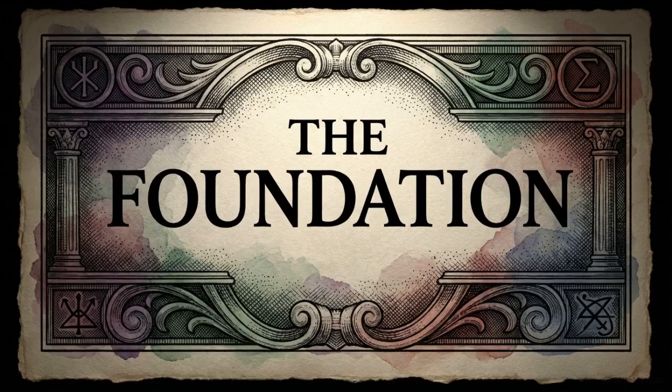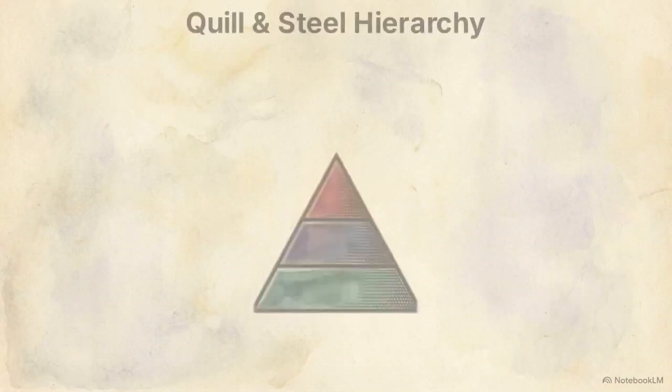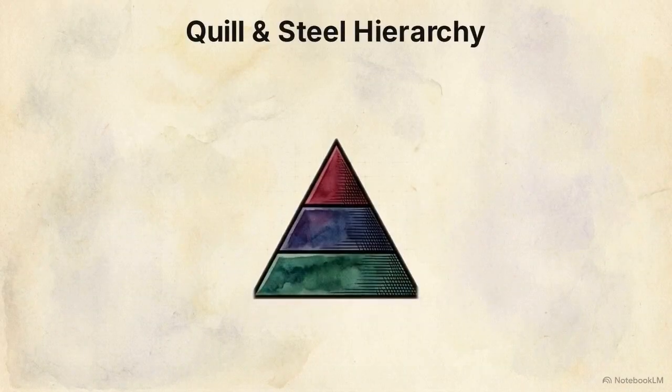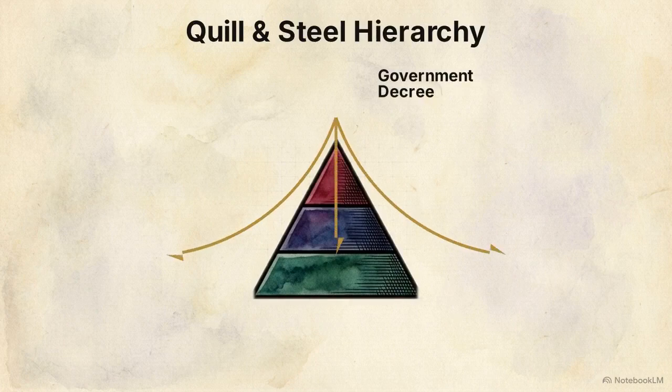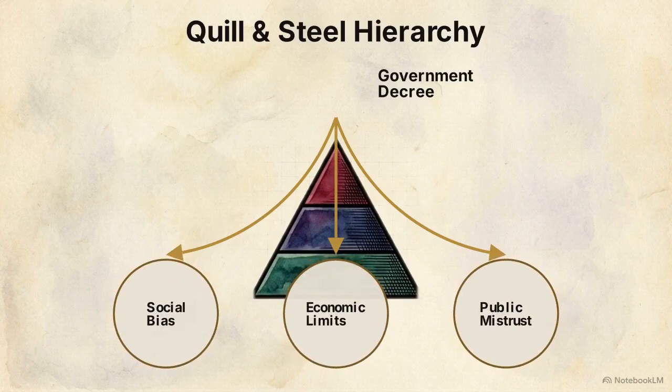Step 1 is mapping out your top-down oppression. We use a method called top-down world building to translate real-world systemic issues directly into the politics of your secondary world. Start at the top of the quill and steel hierarchy pyramid. Establish an oppressive political law at the highest level of government. Watch how this single law trickles down to everyday citizens. At the wide base, it splinters into 3 distinct cultural prejudices.